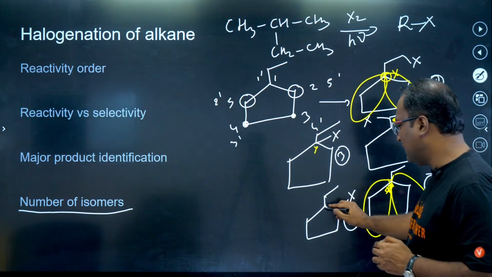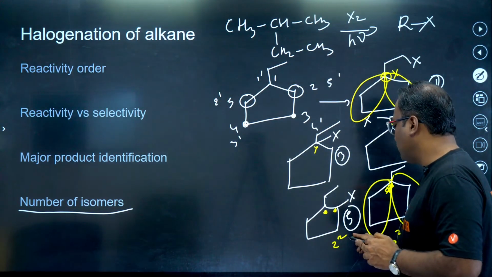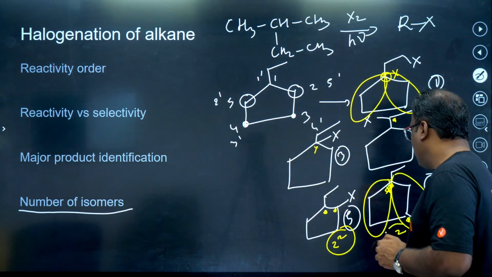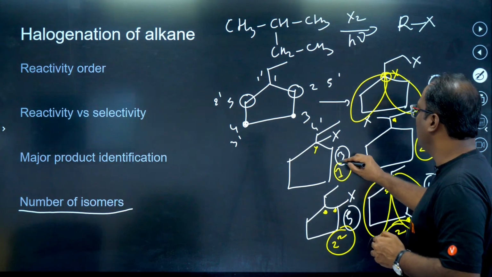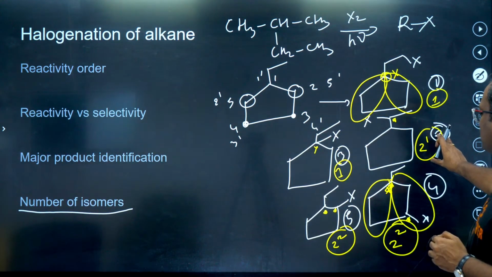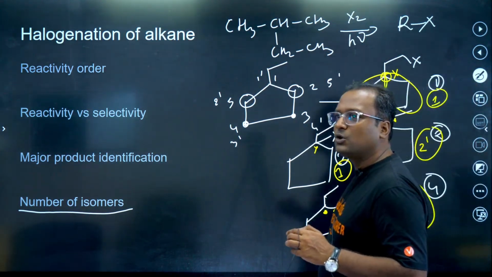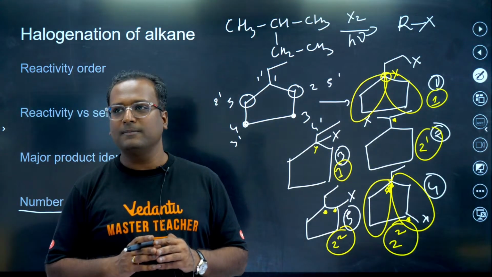In the fifth case, again we see there are 2 chiral centers. So 2 to the power 2. So what's your answer? 2 to the power 2 plus 2 to the power 2 plus 2 plus 1 plus 1. That's 4 plus 4, 8, 8 plus 2, 10, 10 plus 2, 12. So 12 is the total number of isomers here.